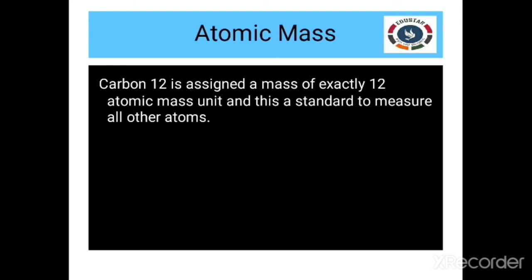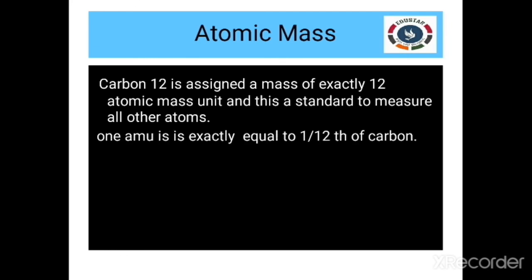So, this is taken as a standard for measuring the atomic mass of all other atoms. 1 AMU is exactly equal to 1 by 12th of the weight of a carbon atom. 1 AMU is actually 1.66056 into 10 to the power of minus 24 gram.